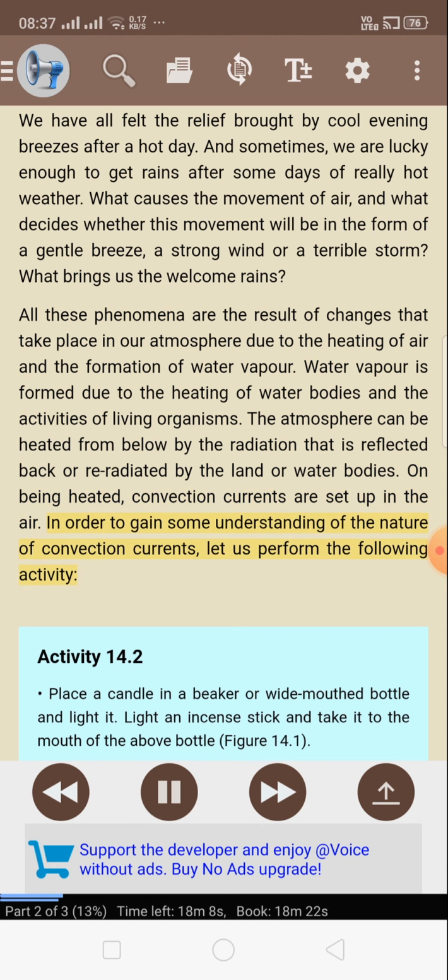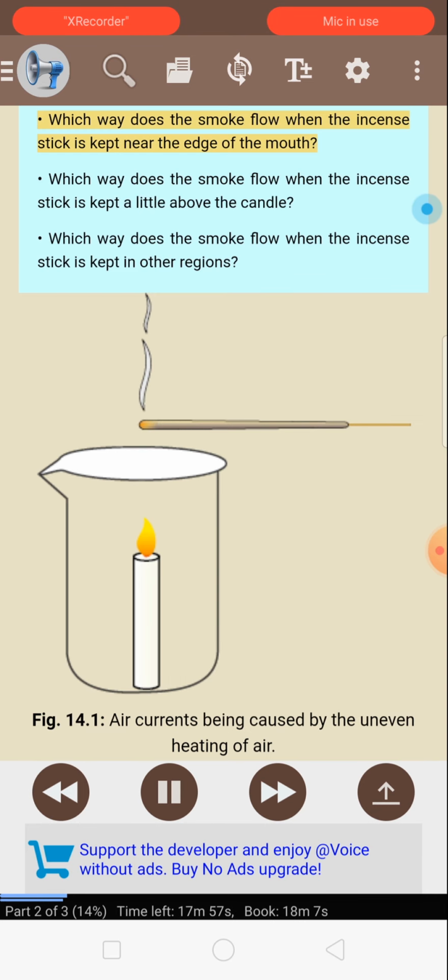In order to gain some understanding of the nature of convection currents, let us perform the following activity. Activity 14.2. Place a candle in a beaker or wide-mouth bottle and light it. Light an incense stick and take it to the mouth of the above bottle. Figure 14.1. Which way does the smoke flow when the incense stick is kept near the edge of the mouth?